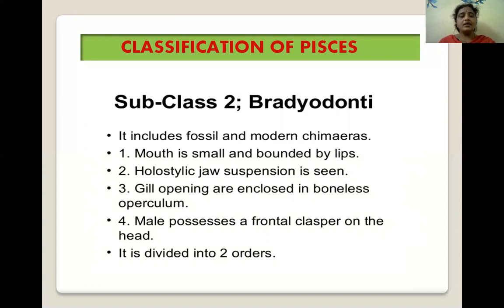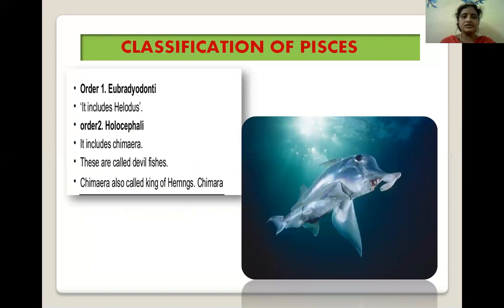Next, gills are enclosed in a boneless operculum. Next, the male possesses a frontal clasper on the head. It is divided again into two orders. Order 1 is Eubradyodonti, and order 2 is Holocephali.